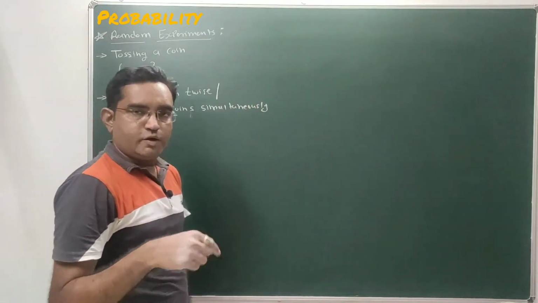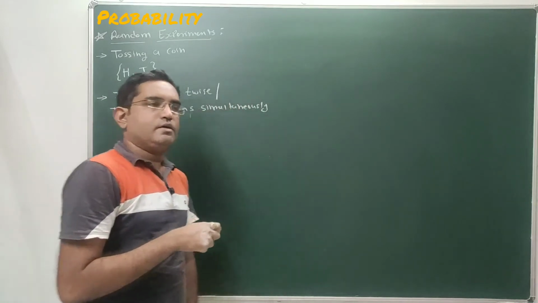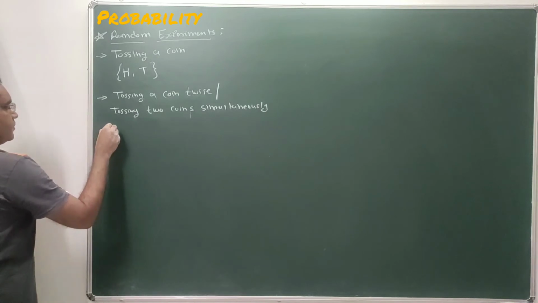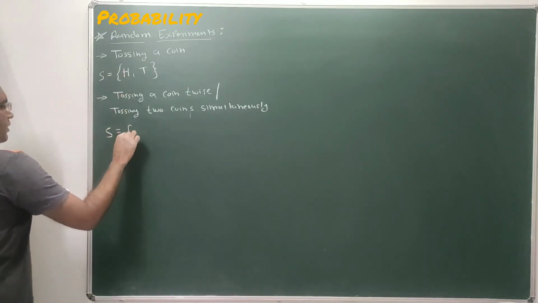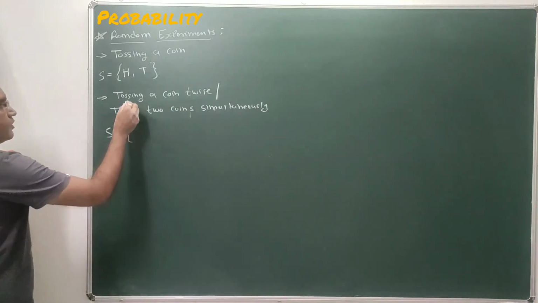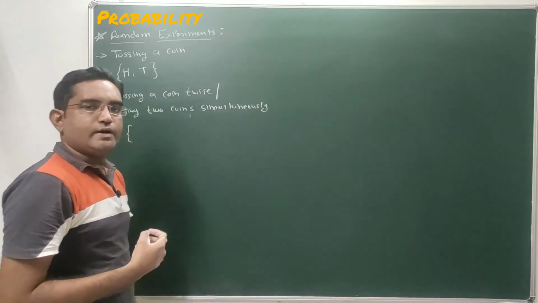Tossing one coin twice or tossing two coins simultaneously. So here the sample space, that is represented by S. Sample space is the collection of all possible outcomes. So what are the possible outcomes for tossing a coin twice?